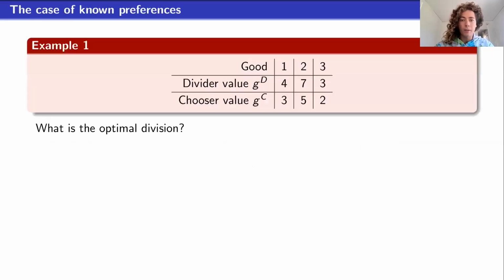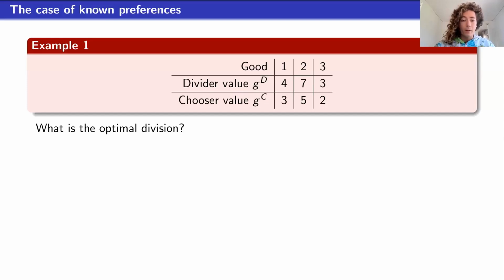Okay, so let's just get into it with a little warm-up example. Here, there's no uncertainty. We're going to introduce that next. We have three goods, and it's common knowledge that the values of these goods are 4, 7, and 3 for the divider, and 3, 5, and 2 for the chooser. So you're the divider. These are your goods. What is the optimal division?